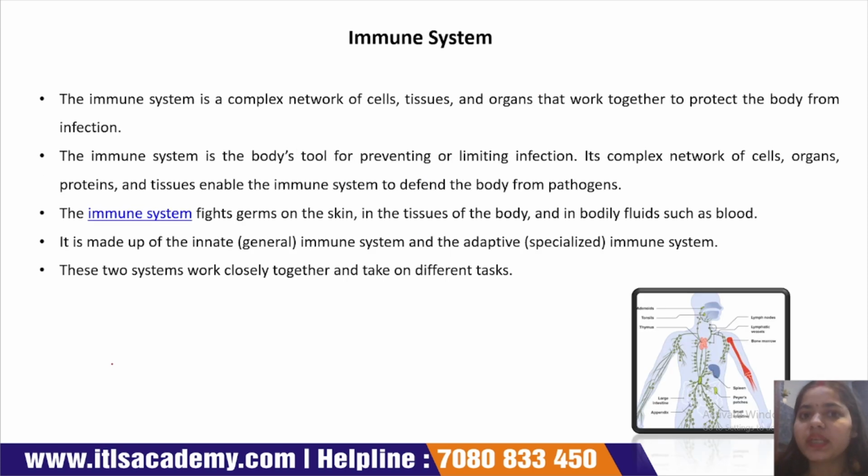Now we understand what is the immune system. The immune system is a complex network, an array of cells, tissues and organs that work together to protect our body from harmful substances.